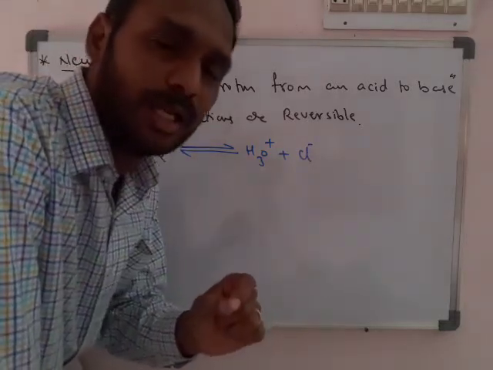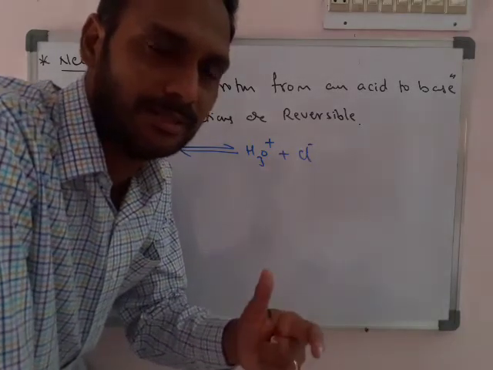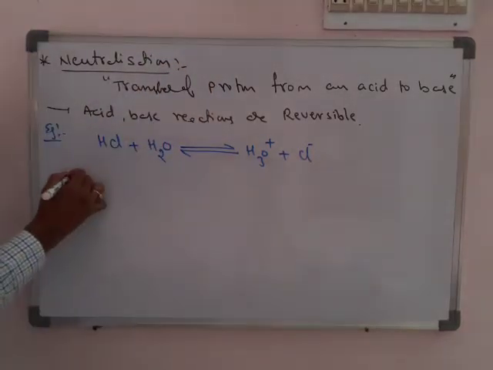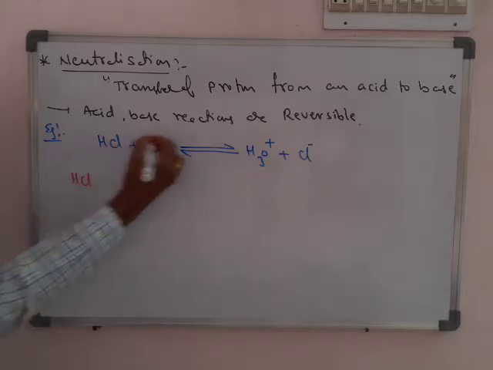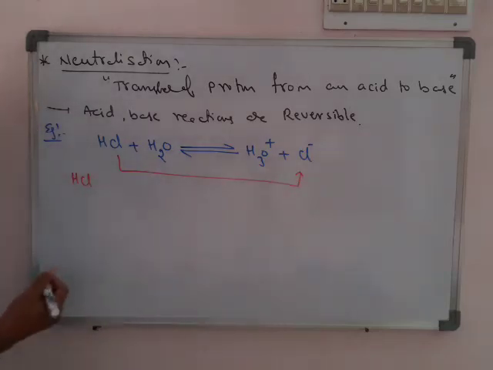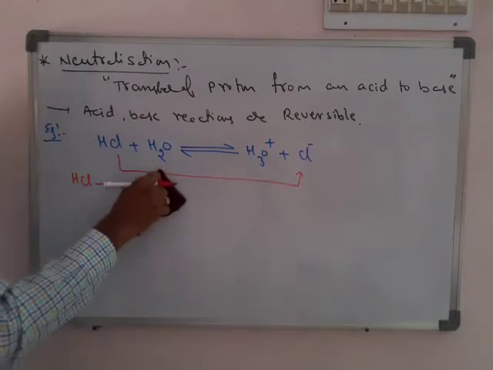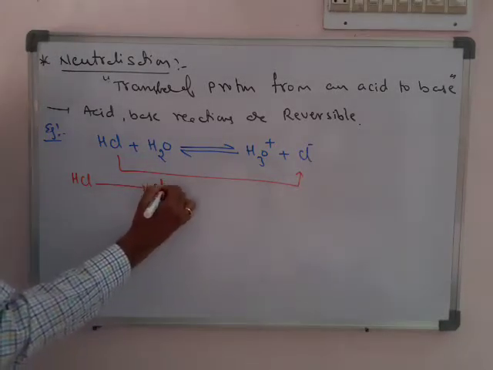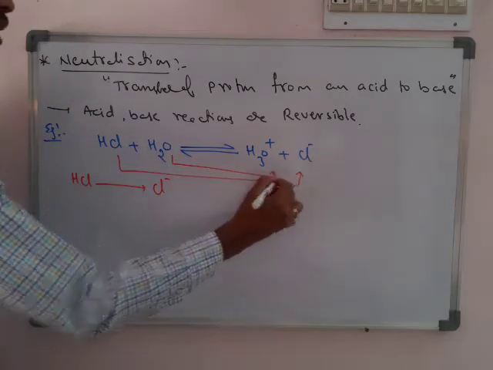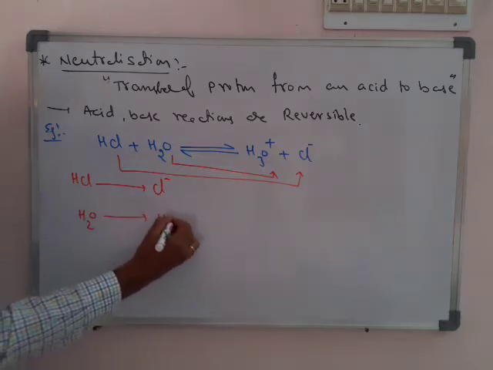Now we have to identify, in this reaction, which species acts as acid and which species acts as a base. See here, I am writing separately. In this reaction, what happened? HCl changed to Cl minus. So how is it possible? Again in the same reaction, H2O changed to H3O plus.